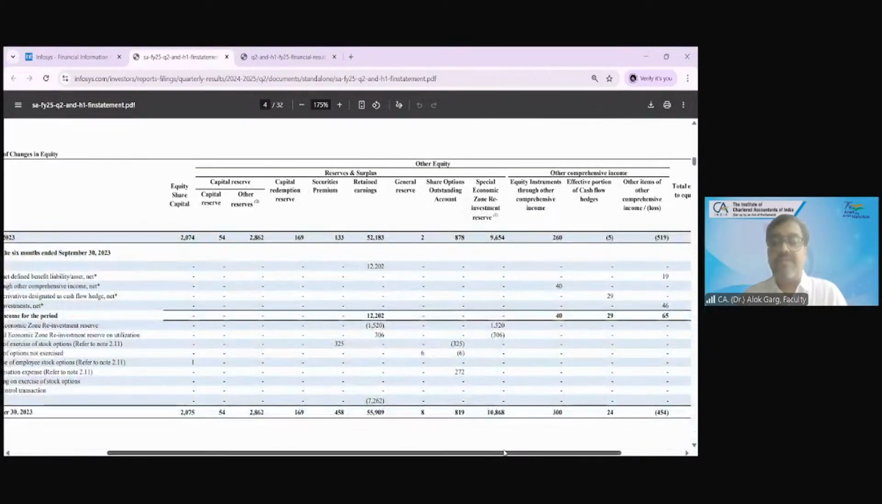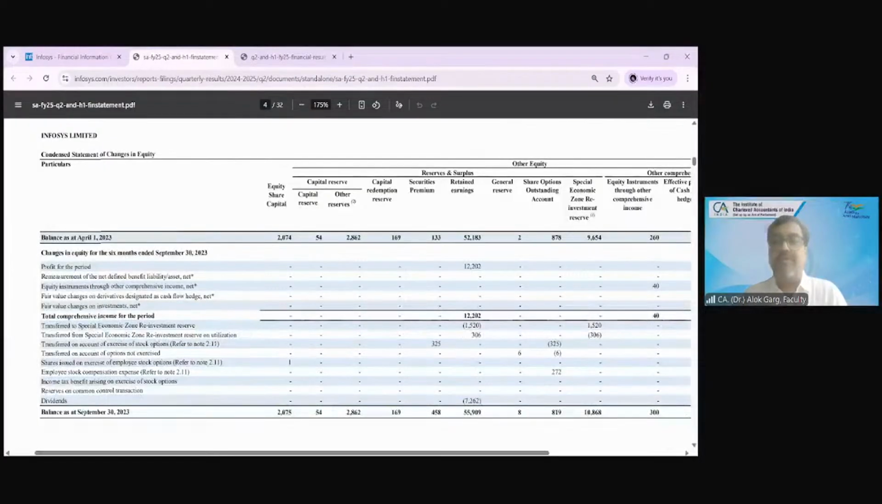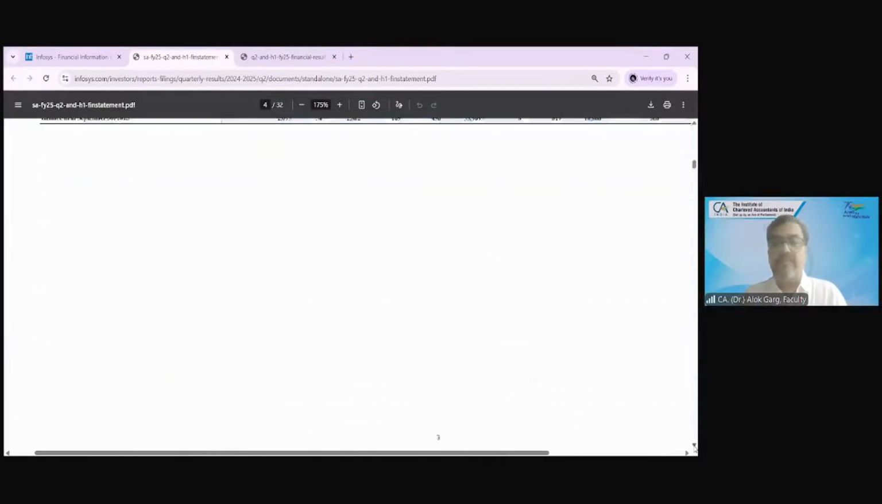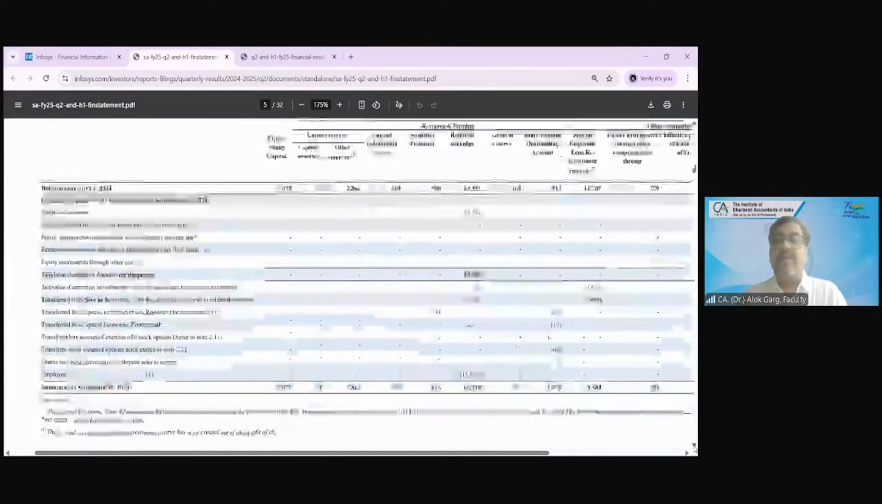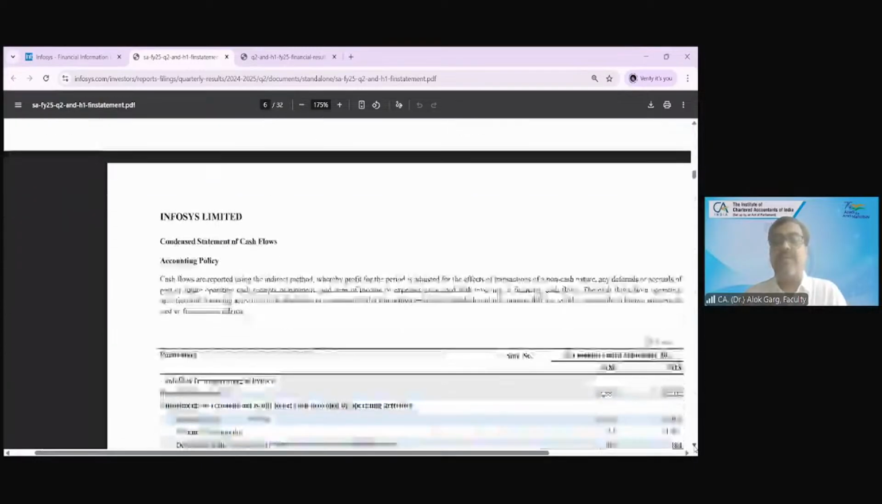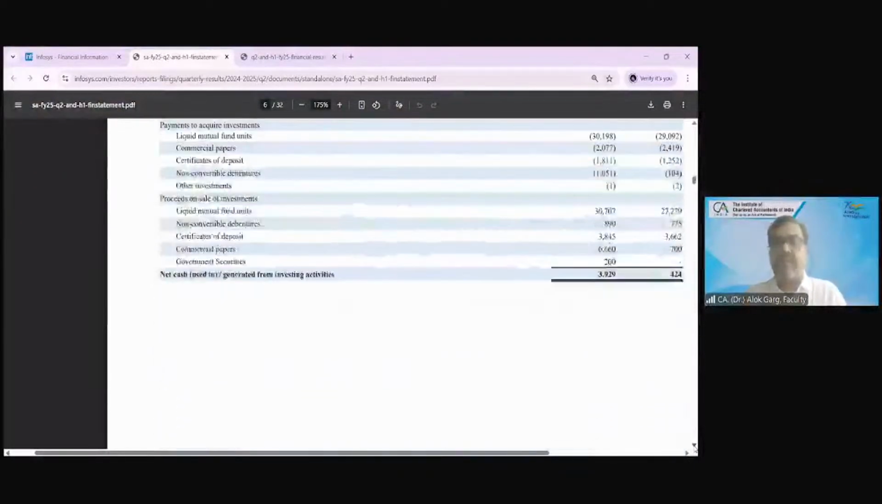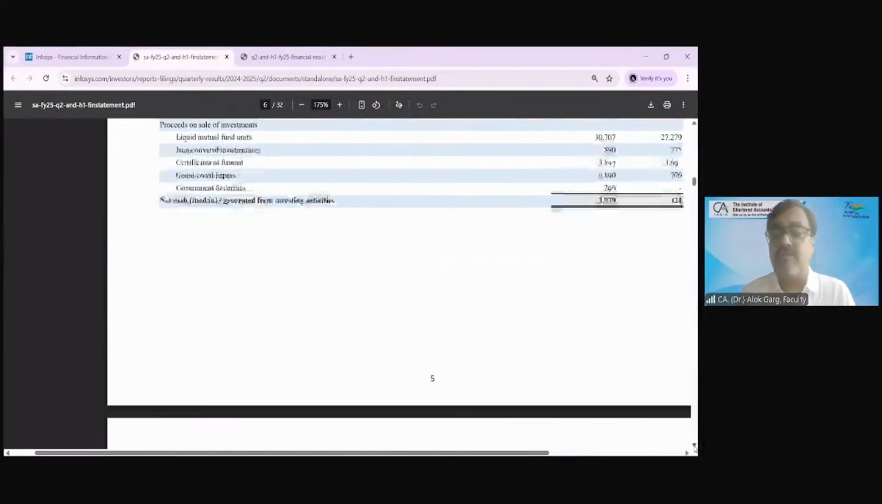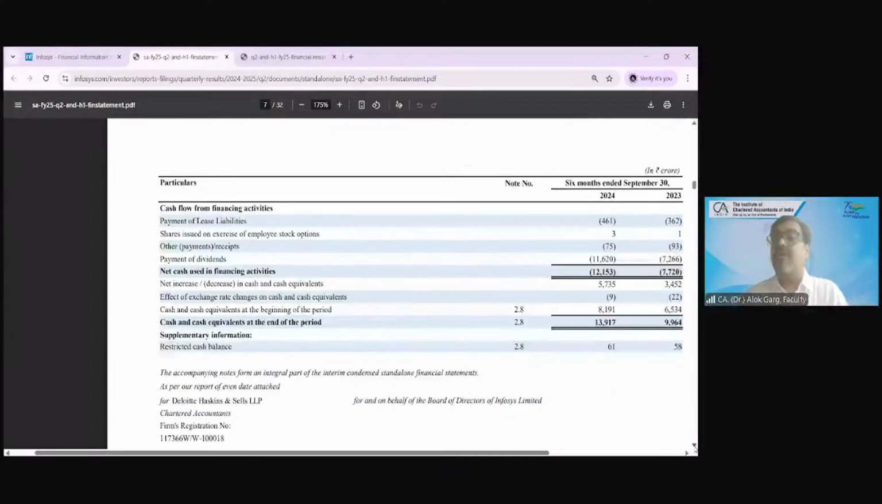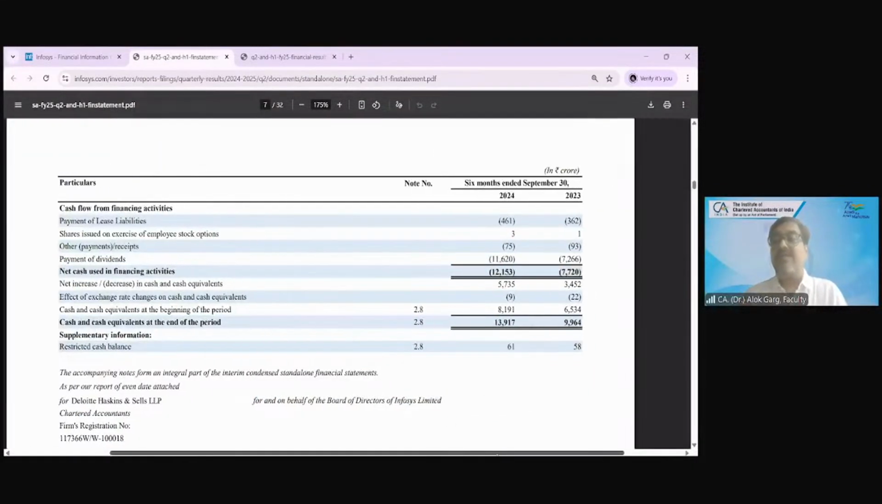Then there is a condensed statement of changes in equity. Again, the statement of changes in equity is complete, right? Then there is a condensed statement of cash flows. Okay, and again the cash flow is complete, but it is also known as a condensed statement of cash flows. Why? Because of lack of detailed disclosures.